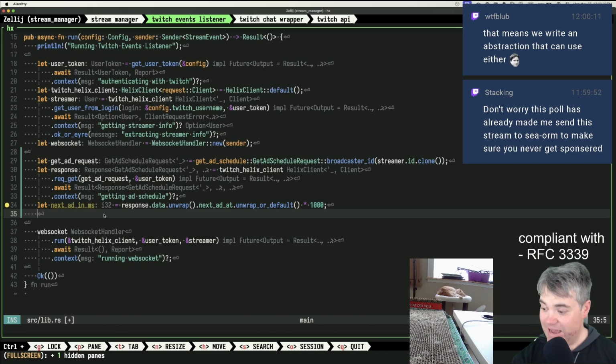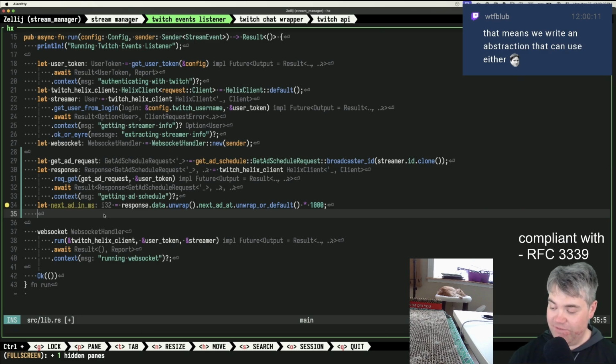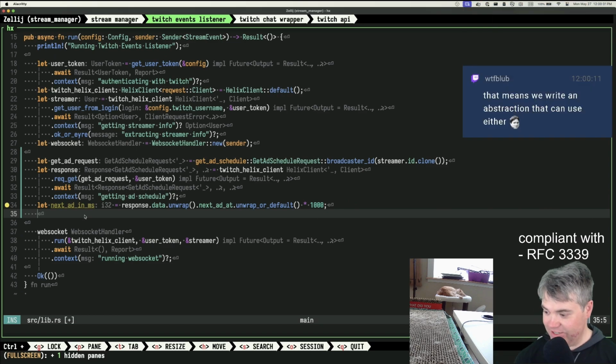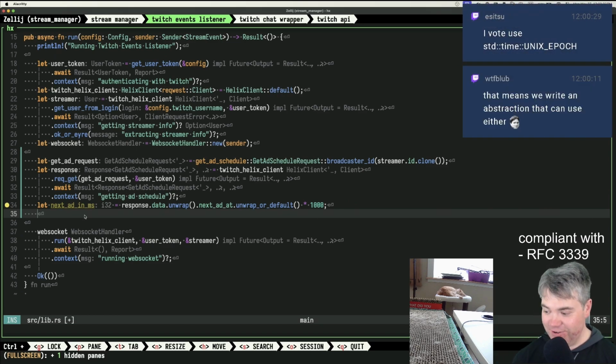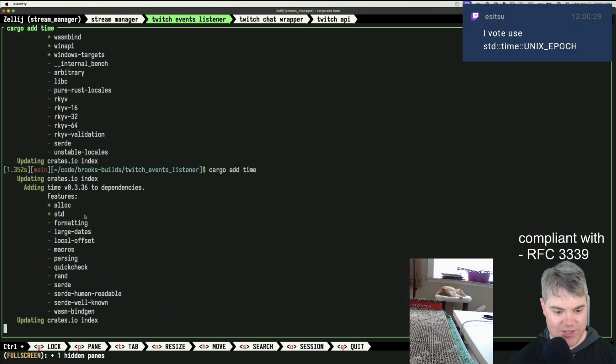That means we write an abstraction that can use either. All right, you're right. I should write a time wrapper with a feature that uses. Oh no, we just added a feature. So we add features that do both. So feature 1, feature 2. Use standard time Unix epoch, which won't help at all. But okay, because it is funny, I'm also gonna add in time.